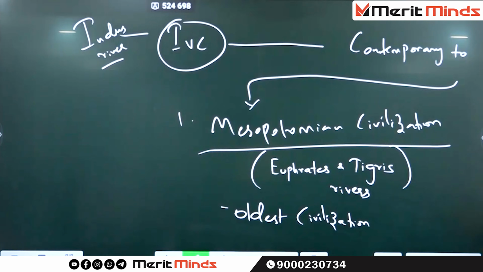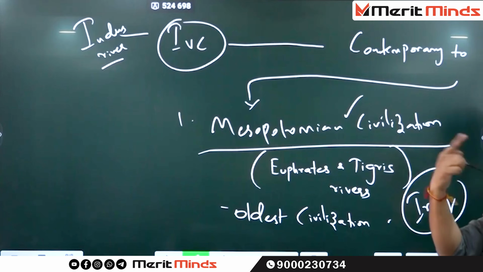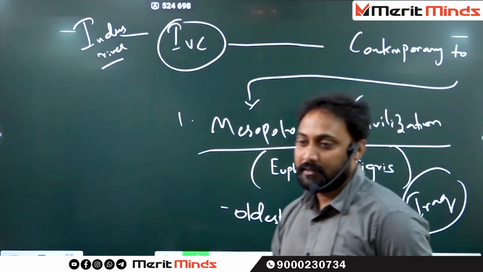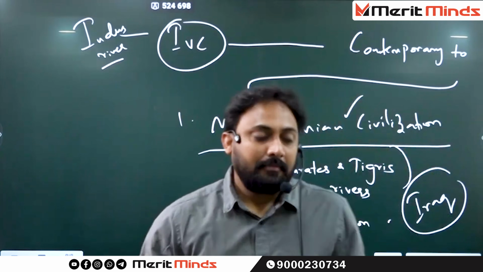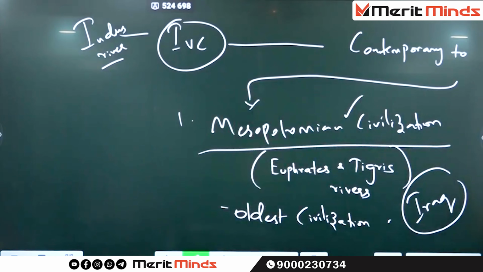Sir, this civilization is having very good relation with IVC. First of all, where is Mesopotamia? Iraq. Present day Iraq is once upon a time Mesopotamian civilization. Euphrates and Tigris river. This civilization maintained very good trading relations and cultural relations with IVC.